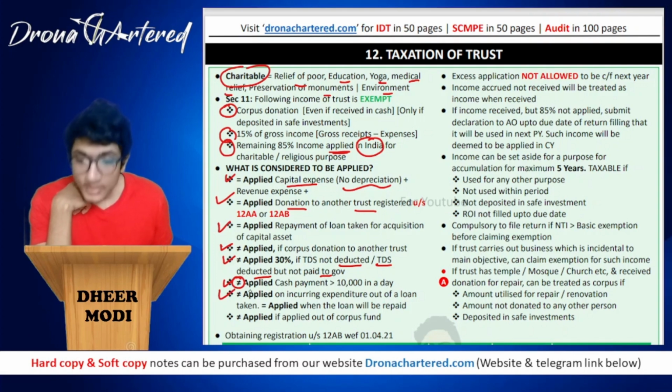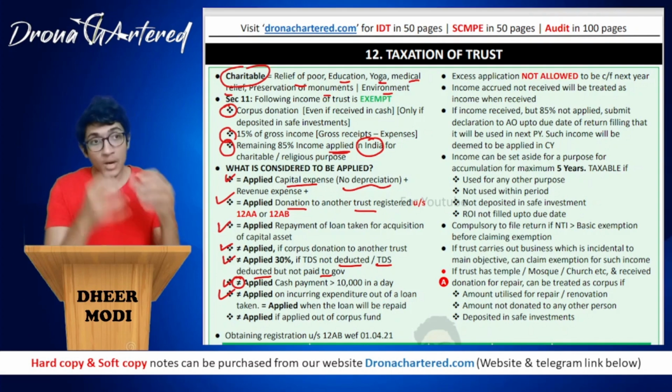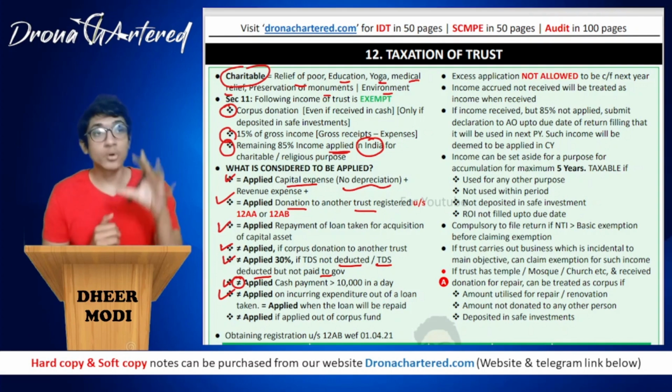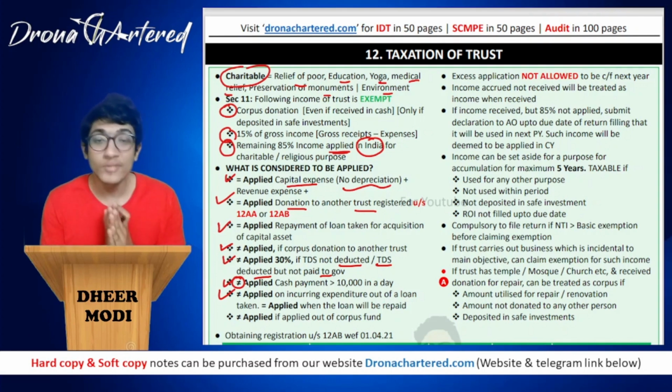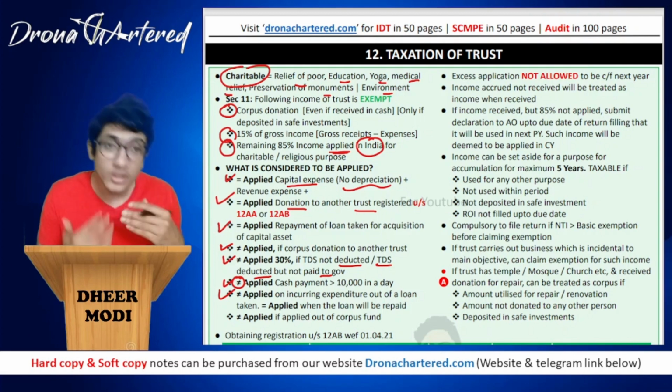Next, it will not be considered applied on incurring expenditure out of a loan taken which has already been treated as applied. So if you took a loan and out of this loan you are now incurring expenditure, this will not be treated as applied because it is out of the loan, it is not out of the income that you have received. This will be treated as applied only when you repay the loan.